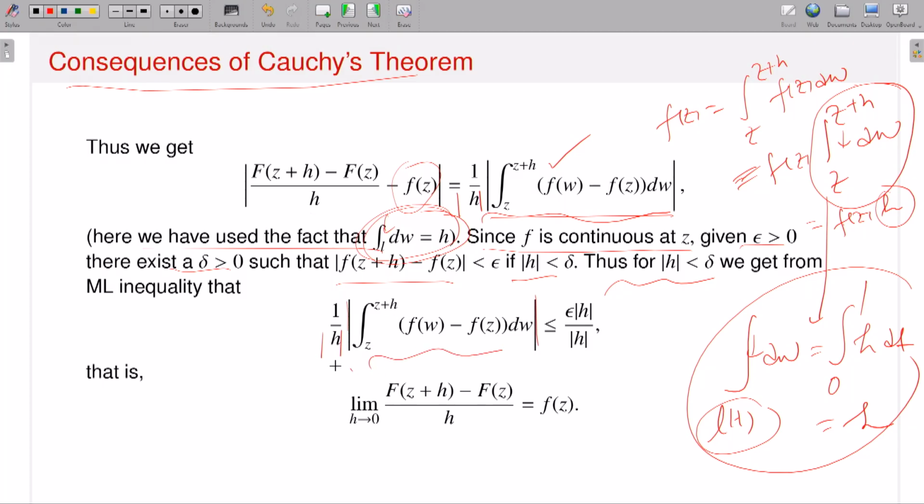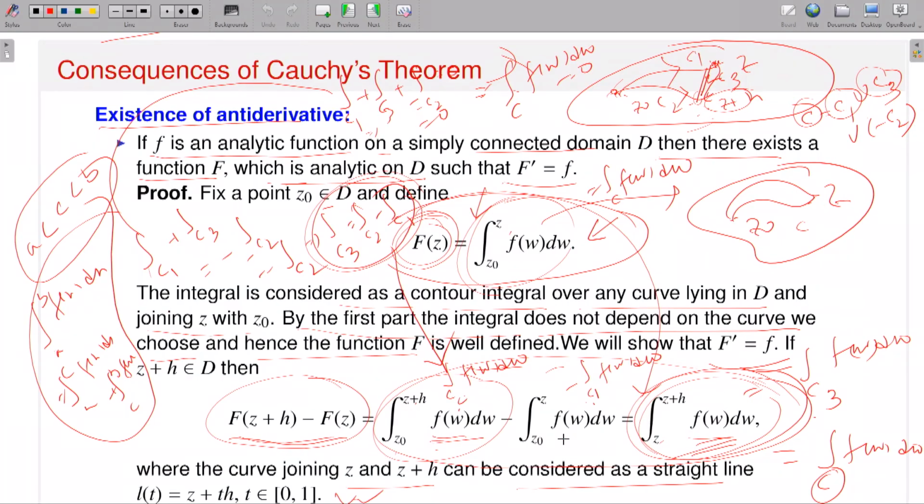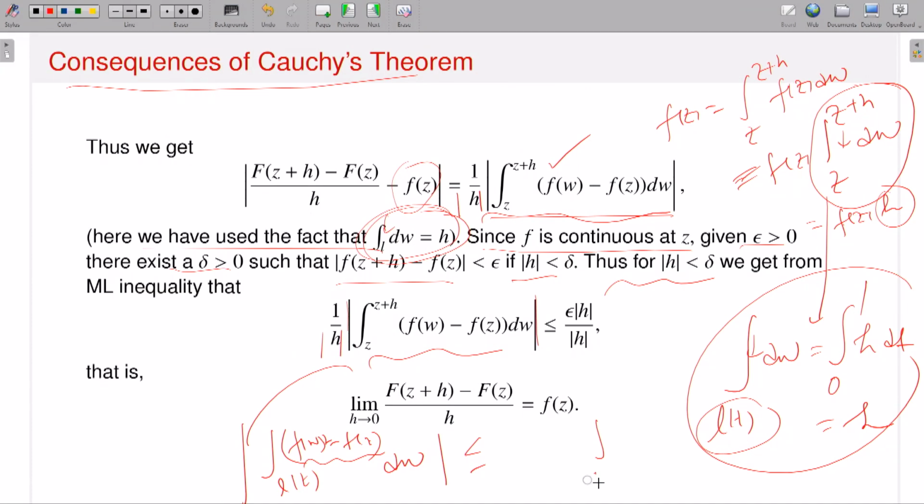So what is this object? This is nothing but the integration over the contour L of f of w minus f of z dw, right? If I want to estimate this one, what is the estimate? This is dominated by the supremum of the integrand times the length of the curve. Now what is the length of the curve? The length of the curve means, if L is the parameterization, the integration from 0 to 1 of mod L prime t dt, right? And what is L prime t? It is h. So that means mod h. So the length of the curve is mod h.